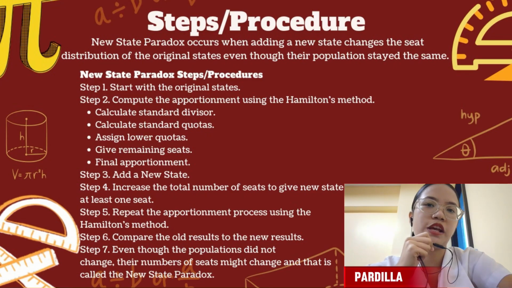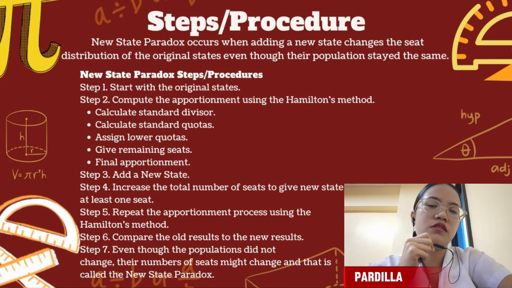For step number 3, add a new state. Step number 4, increase the total number of seats to give the new state at least 1 seat. Step number 5, repeat the apportionment process by using the Hamilton's method. Step number 6, compare the old results to the new results.